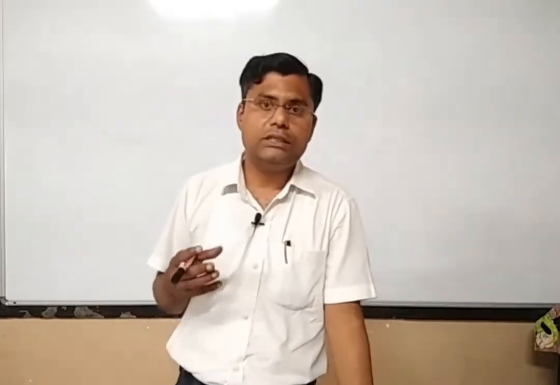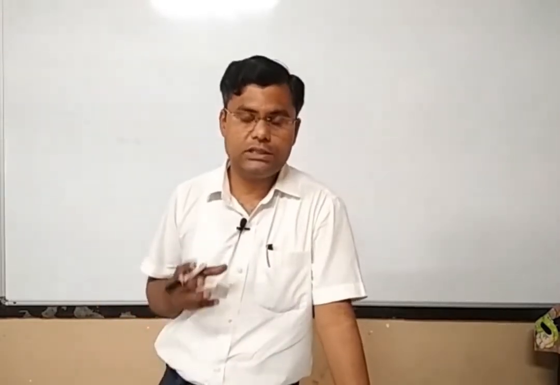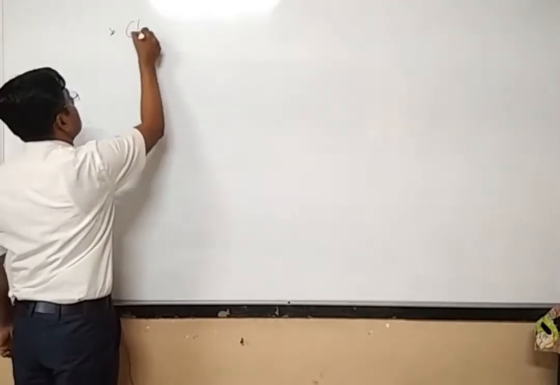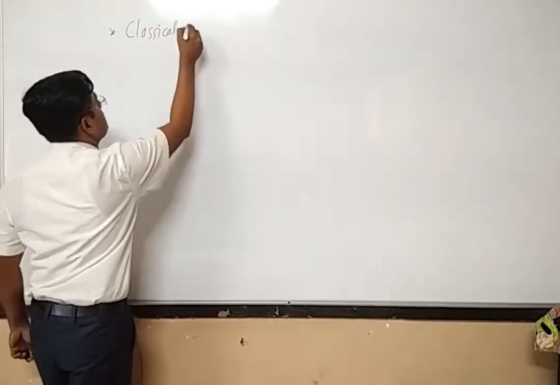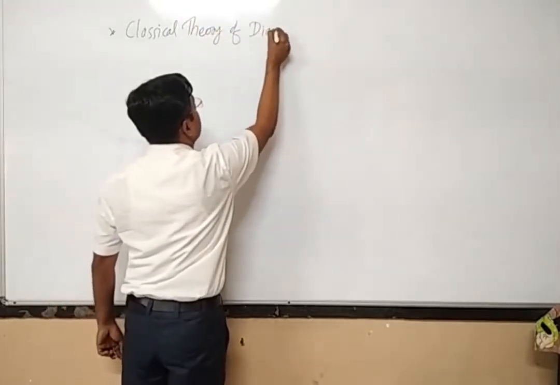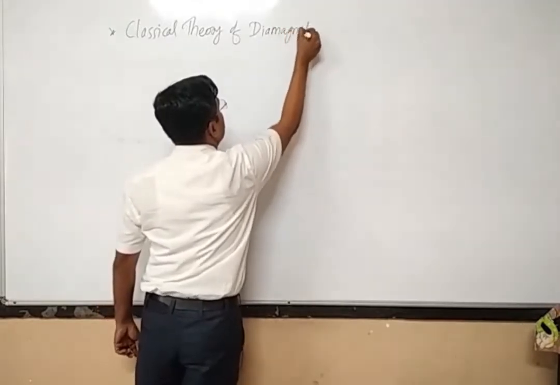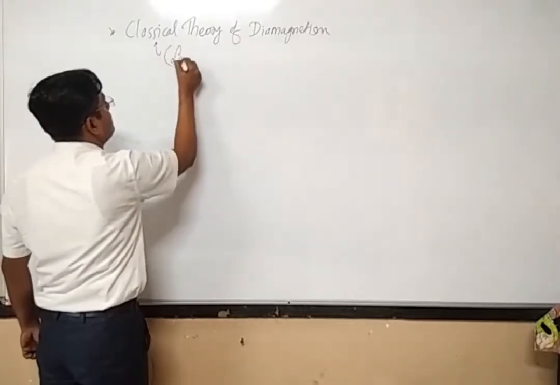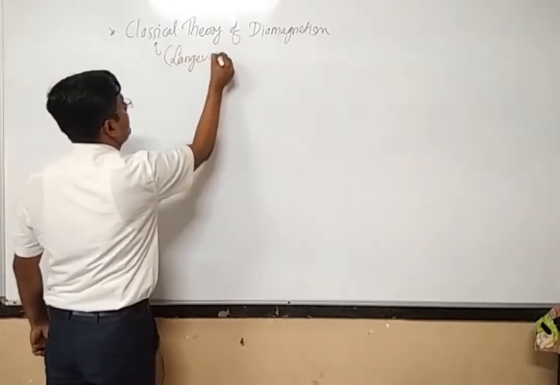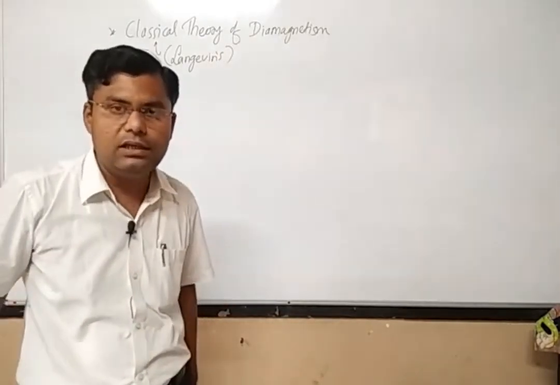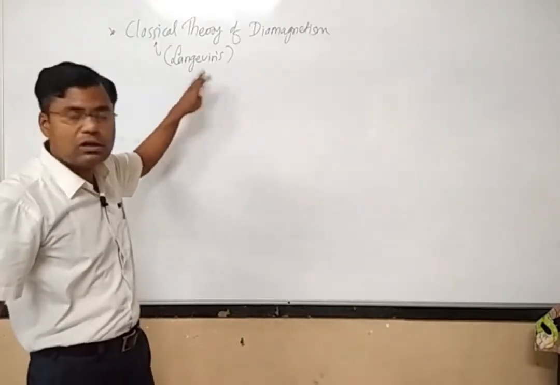Now we shall see the theoretical aspect. What is the classical theory behind diamagnetism first. So we shall see now the classical theory of diamagnetism. This classical theory is also sometimes called Langevin's theory. Langevin is the name of the scientist who put forward this theory, and hence it is called Langevin's theory or classical theory.